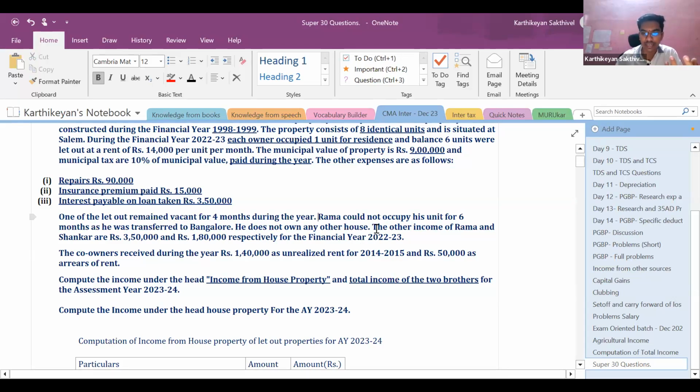Next, he does not own any other income. The other incomes are 3,50,000 and 1,80,000. So we need to add this in the second step. The co-owners received during the year 1,40,000 as unrealized rent and 50,000 as arrears of rent. So both of these should be added in the current year's income from house property after taking 30% deduction under 24A. Okay. So that is one point which we should remember. It should not go to the rent received or receivable. It should be shown in a separate line item.